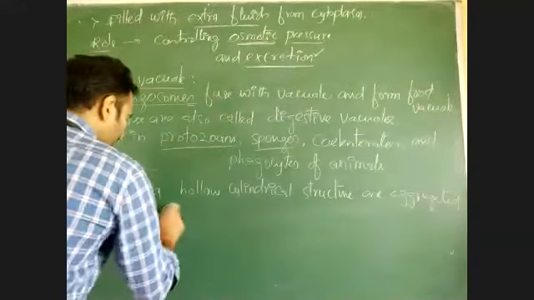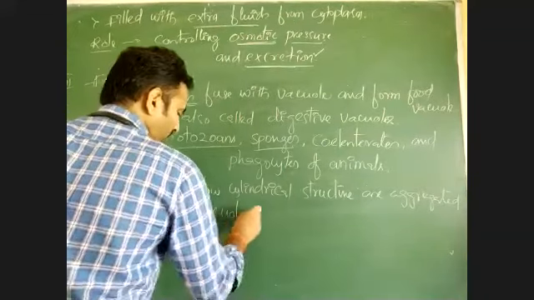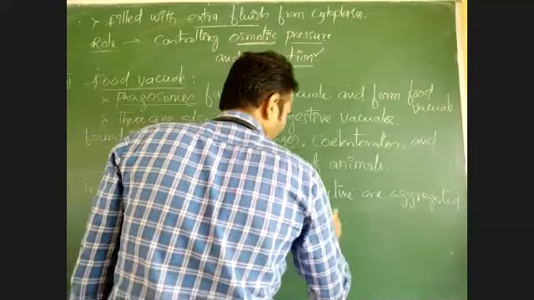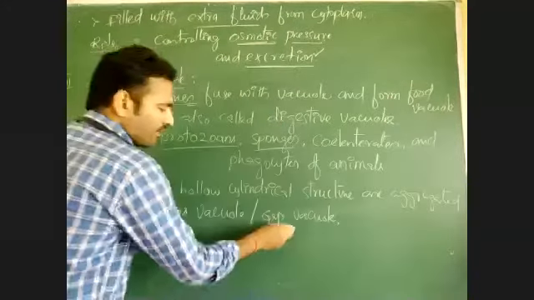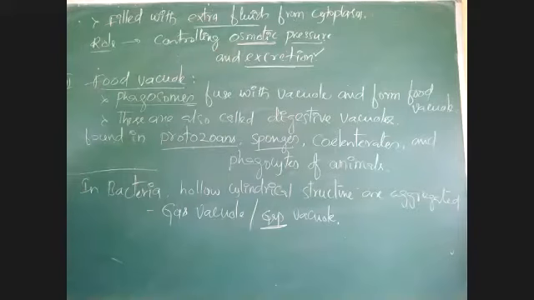These are called gas vacuoles. See, gas vacuole is different, sap vacuole is different. Sap vacuole is storing sap, but this gas vacuole is present in some bacteria.